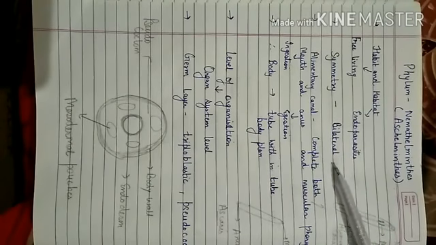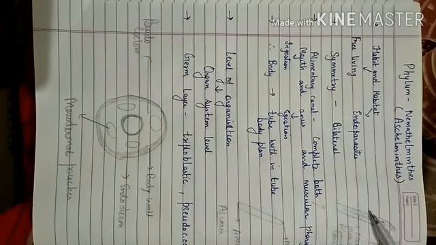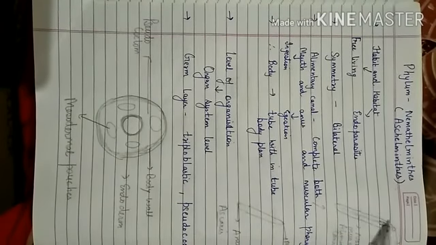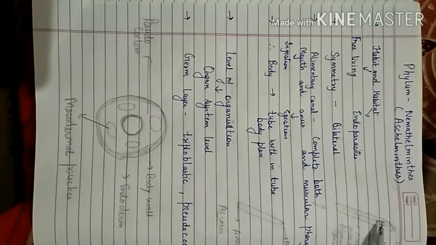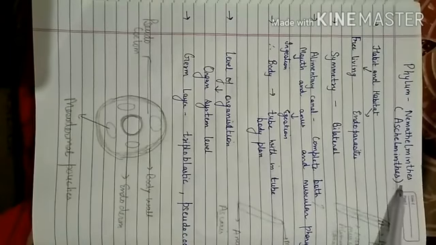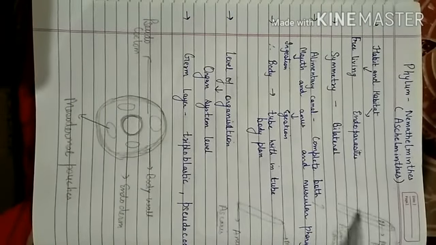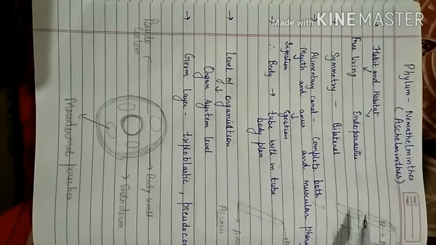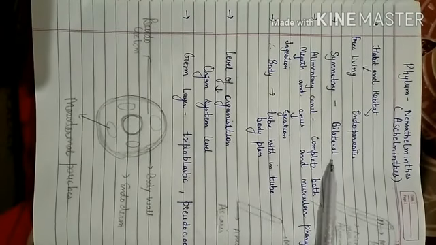Bilateral symmetry means the animal's body could be divided into two equal halves. So let us assume that this is an Ascaris. Ascaris is an example of the animal under phylum Nemathelminthes. So this is an Ascaris. If we cut this animal, it could be divided into two equal halves. So this is known as bilateral symmetry.